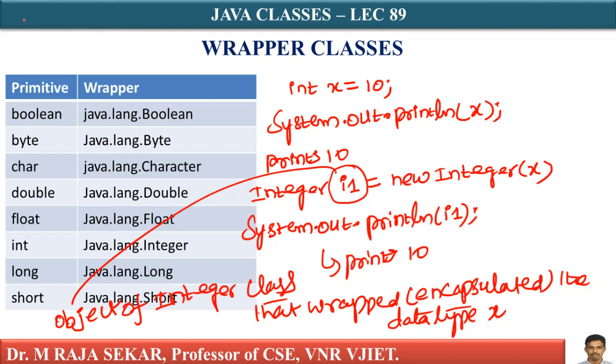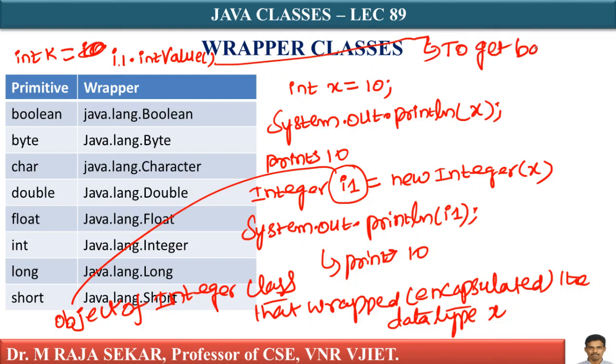For example, if I say int k equal to I1.intValue(), this is to get back the original data type.